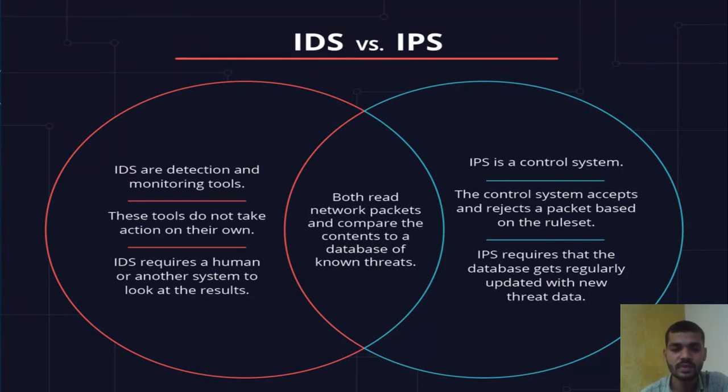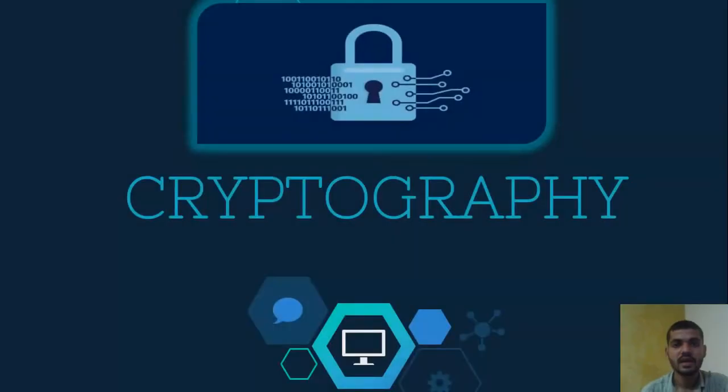They both read those packets and compare them to the stored data. If anything is different, then it is taken as a threat or suspicious activity. So this is IDS and IPS.